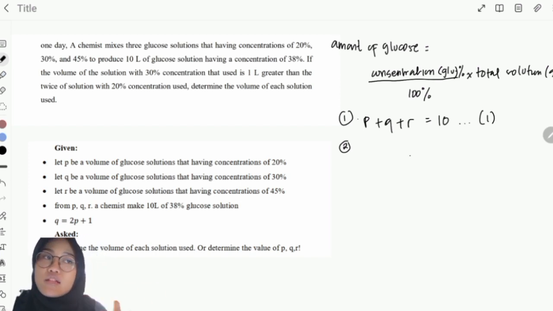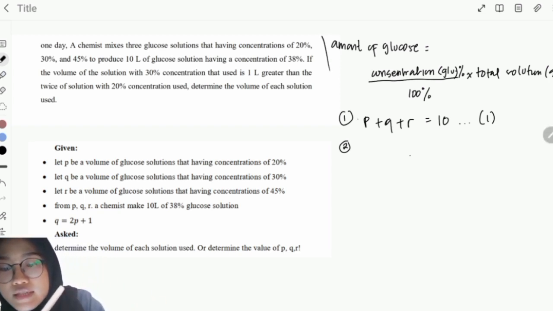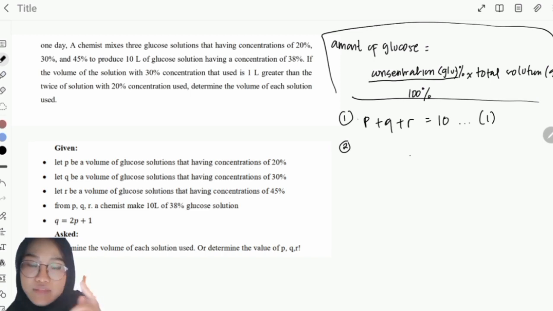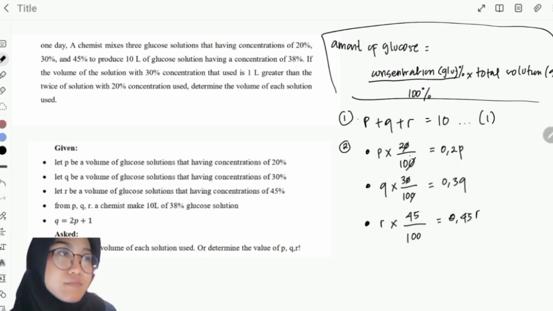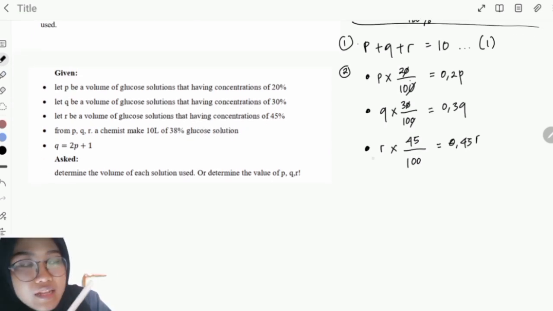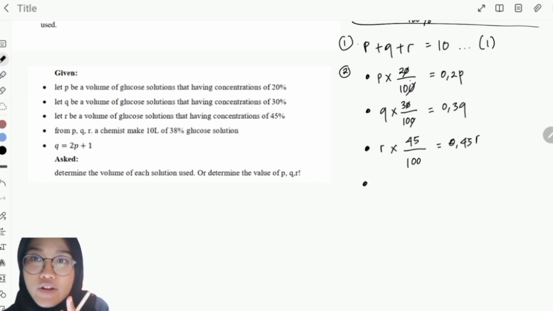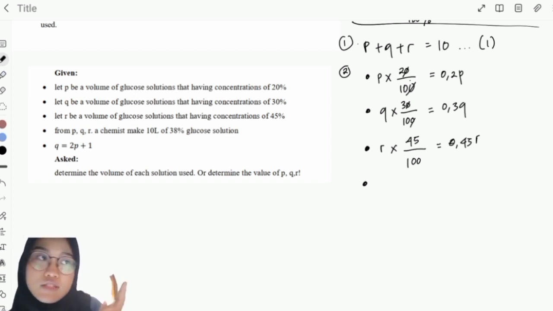And then we calculate the amount of glucose solute of each solution from this formula that we have learned before with the chemist. Next, we have the 10 liter solution with 38% concentration, right?